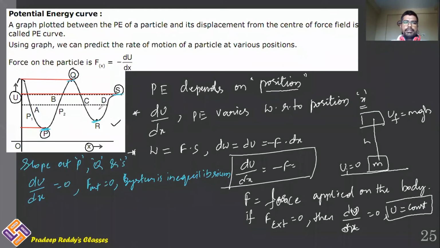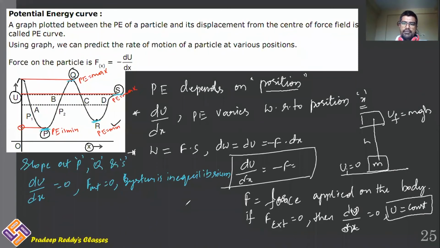But at these equilibrium positions, at point P, potential energy is minimum. You can check it here. Potential energy here is minimum. And at point Q, potential energy is maximum. At point R, potential energy is minimum. At point S, potential energy is maximum. So the slope of the graph is 0, that means you are locating equilibrium positions. But at an equilibrium position, potential energy can be minimum or maximum.